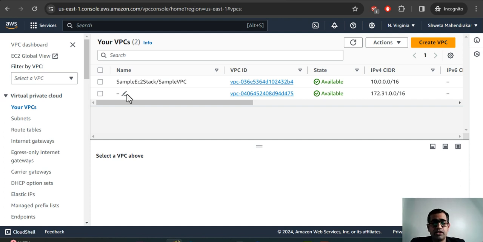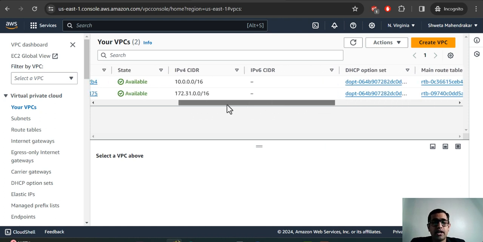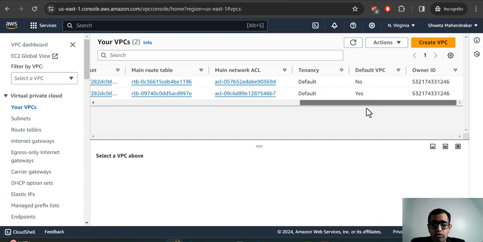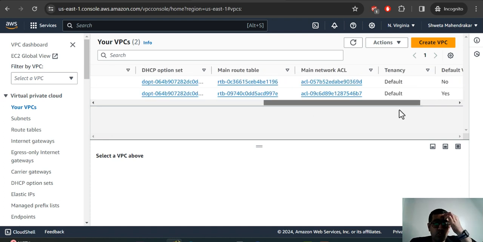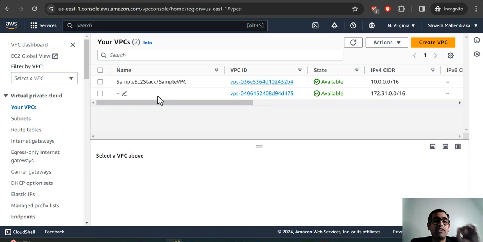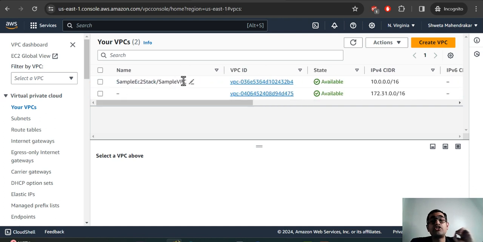This is the default VPC, and this is the sample EC2 stack sample VPC that we had created. If you see, it has given the IPv4 CIDR blocks as well, and these are the subnet IDs, route tables, etc. All of the options that have been created. If you scroll here, the default VPC is the first one that was created previously when I created the account, and the second one is the sample VPC that we just created.